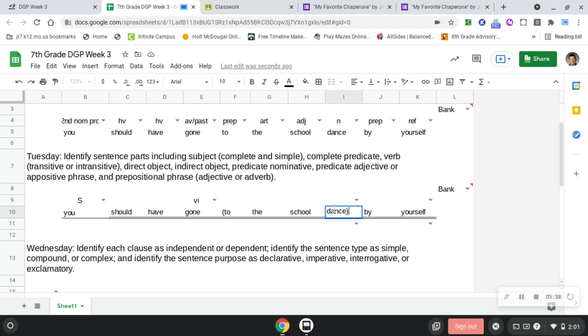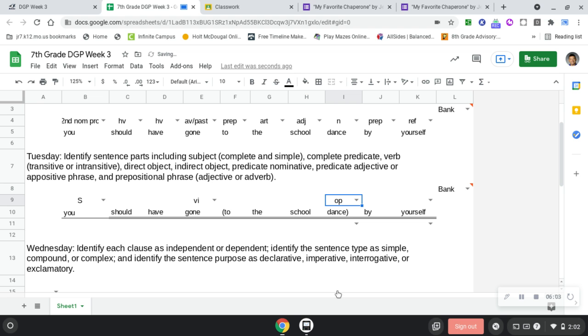So what does that make dance in this prepositional phrase? A noun, and it's also what? Remember, with every prepositional phrase, we have to find an object to that preposition. So what is dance? The object that the preposition is pointing at. So it is the OP.